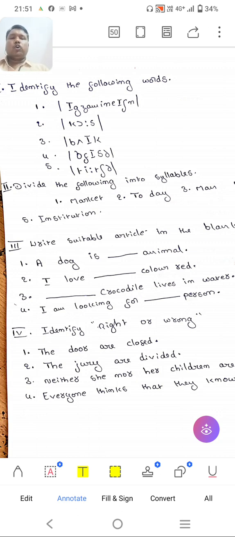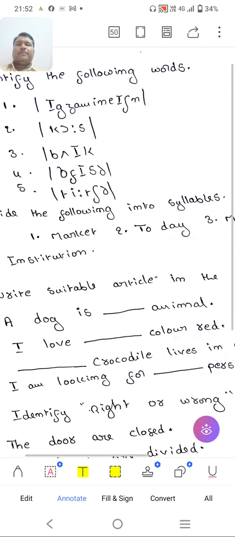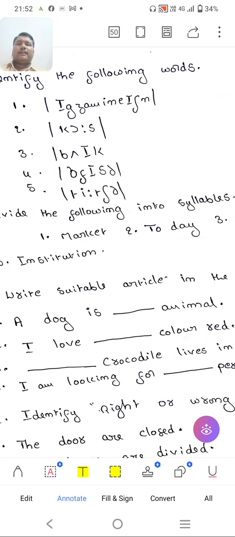See, course: r is silent here, there is no r. Then this is bike, then office, then teacher. Like that in examinations they give and ask you to write it in general English. So this is about the symbols of English.